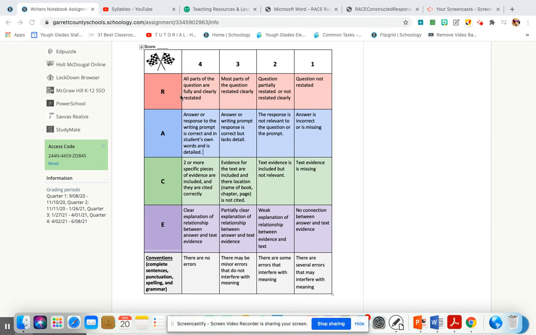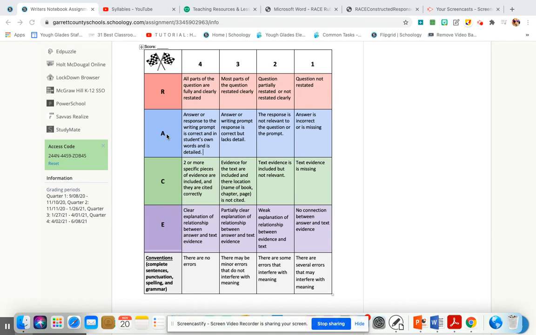So to get the highest score in R, that means all parts of the question, or the writing prompt in this case, were fully restated, just like in my example video. And then number 3 is maybe only parts of the question were restated clearly, but not a full topic sentence. And this one is the question was partially restated or not restated clearly. So maybe what your topic is is not clear. And then number 1 is that it's just not restated at all. So go ahead, make sure you are watching that instructional video before attempting this assignment.